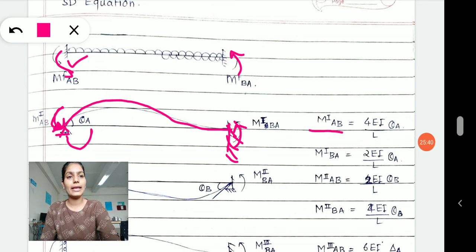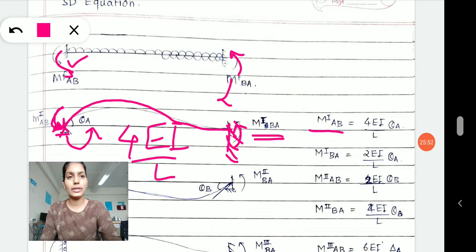Therefore MAB is equal to 4. Now the moment that takes place here is 4EI by L, and at BA it will be 2EI by L. Understood?